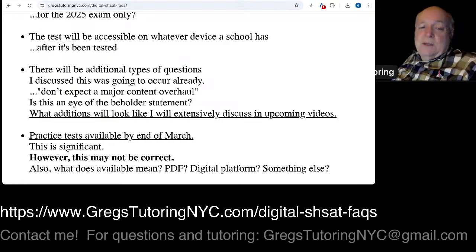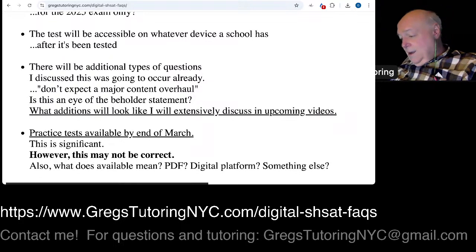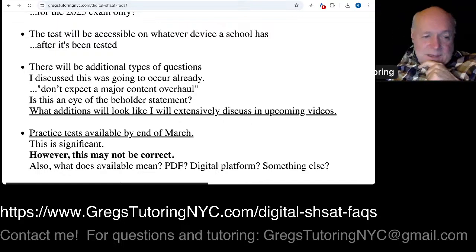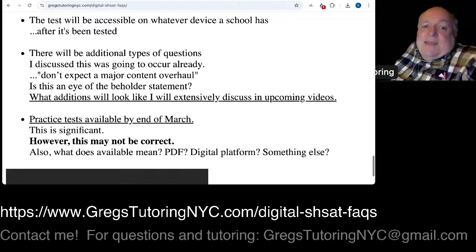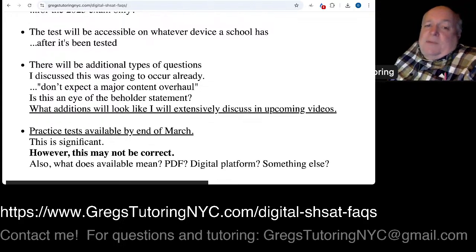So I'm begging them for that, but they're just tight-lipped and don't want to really give this to anybody. Even the statement that it's going to be available by the end of March was grossly ambiguous. Does this just mean a PDF like the SAT handbook they've been doing all along? Is it going to be the actual digital platform where we could see these practice exams mocked up? Or is it going to be something else completely? I don't know. It's going to be an interim step here, right?